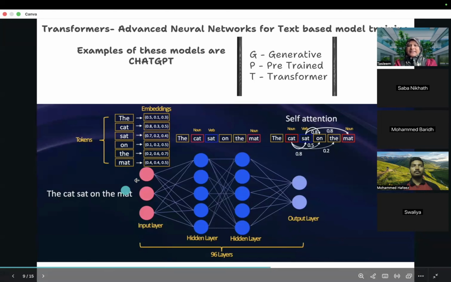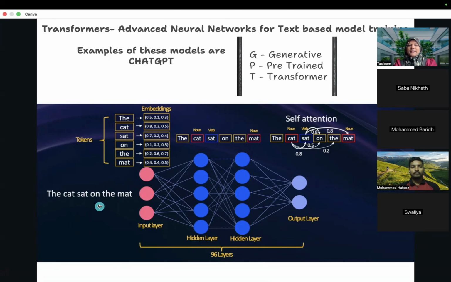Okay, this is the learning phase. I'm training the model. So how will it learn this sentence? It should be able to derive the meaning of this, right? Cat sat on a mat. So what will it do? It will break each word into tokens. It is a little complex, so I need your attention. Don't get distracted.